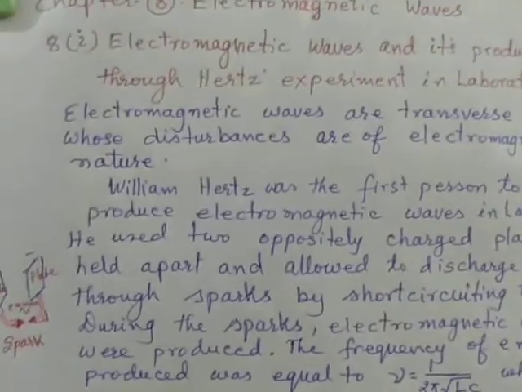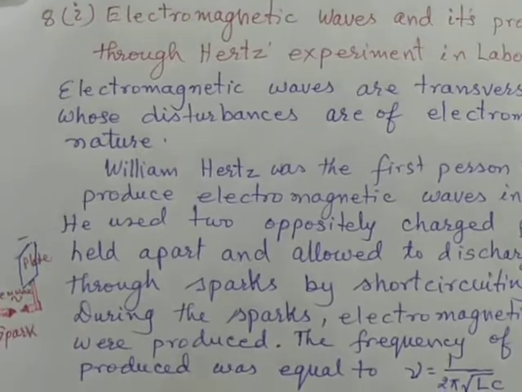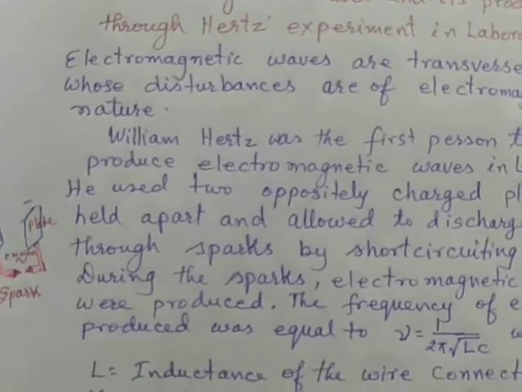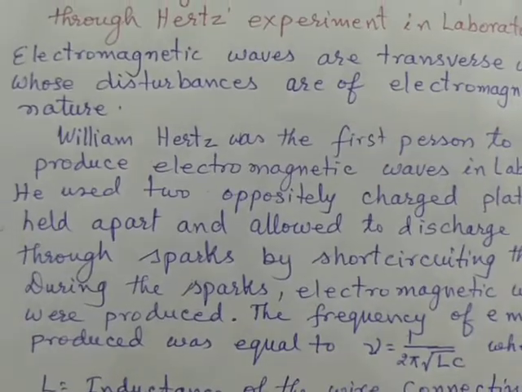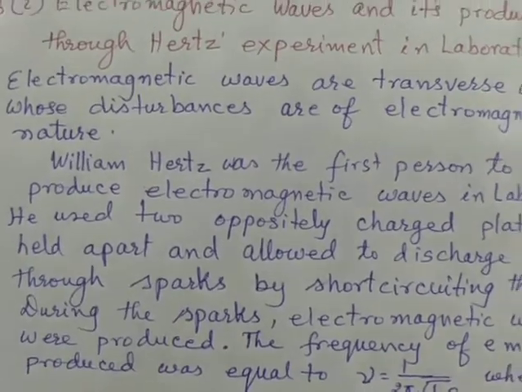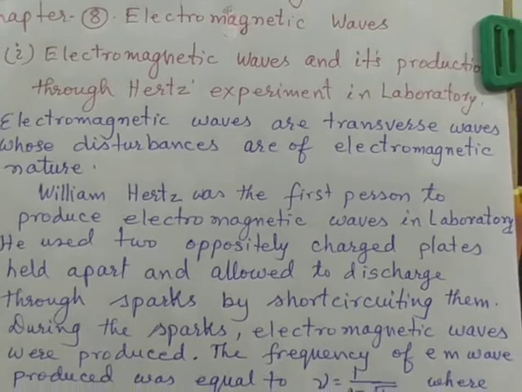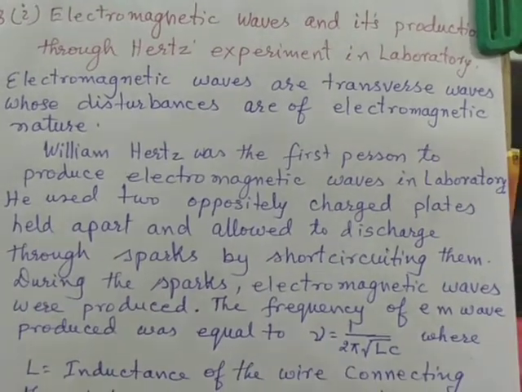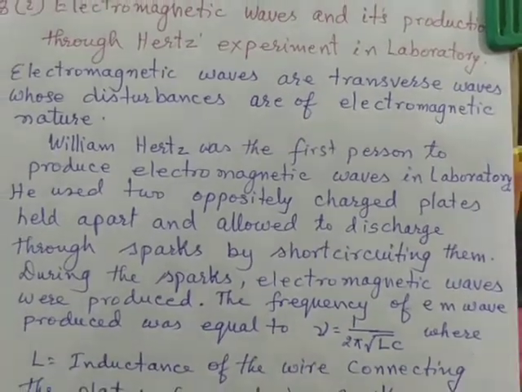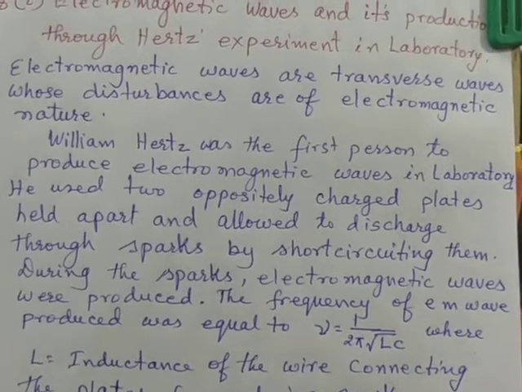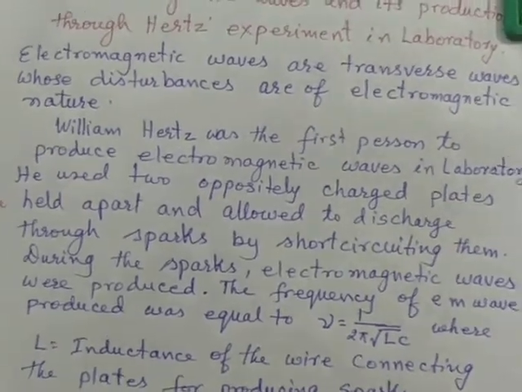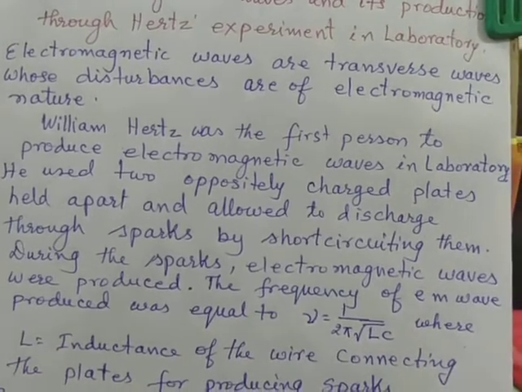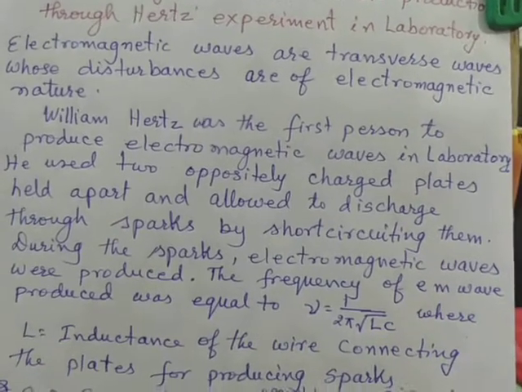non-mechanical wave. Electromagnetic wave belongs to the non-mechanical category, and there are two further types of non-mechanical wave. One is electromagnetic wave and another is gravitational wave, which has been discovered very recently, but we have known about light, that is electromagnetic wave, since long.